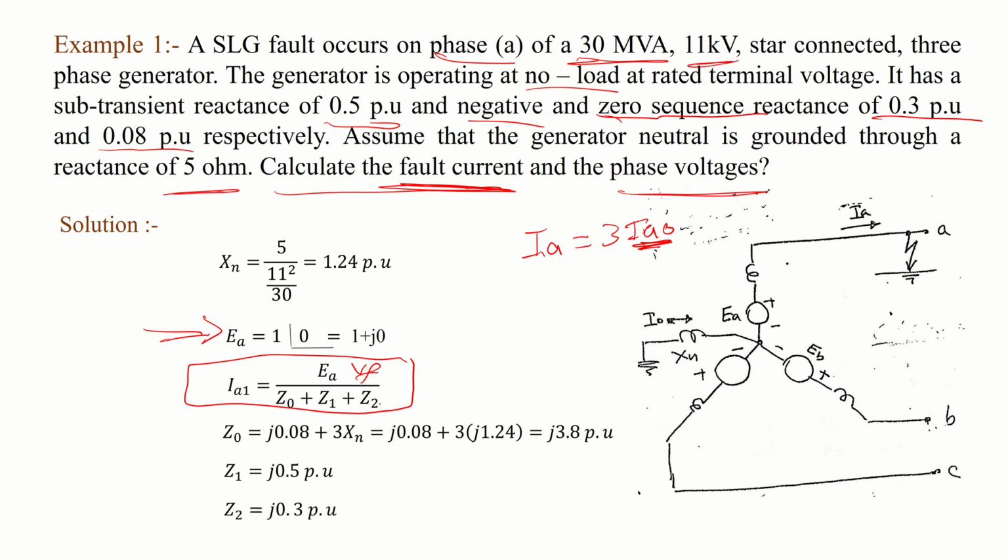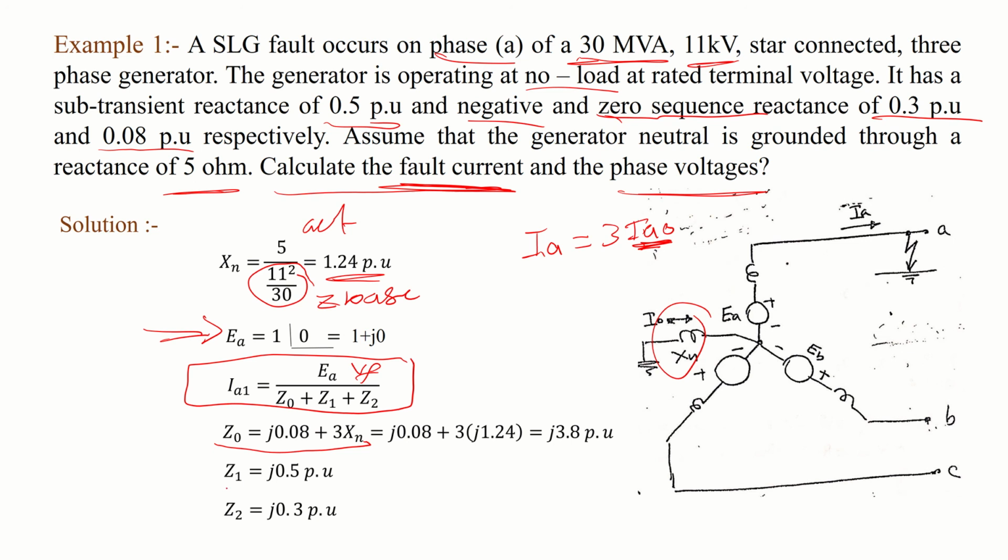So Z0, Z1, Z2. How to calculate Z1, Z0, Z2? You have 5 ohm, which is actual. You need to calculate the base. The base is kV squared over S base. You will get the Z base. This is base, and this is actual. So the actual divided by base gives you the per unit. This is X in per unit for the zero sequence. Multiply by 3 and then add the zero sequence impedance, which is 0.08. So you will get Z naught.